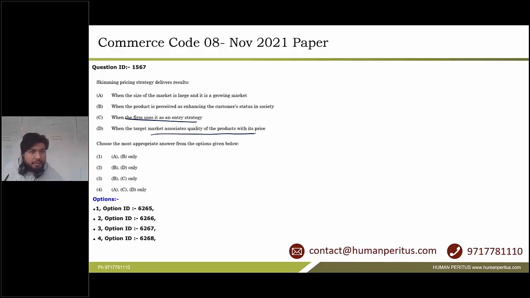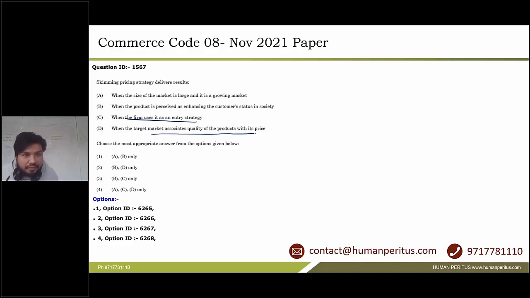So option A will not be correct, it's a general case. Option B says when the product is perceived as enhancing the customer status, it is related to the quality of the product, and hence it should be correct. Third is when the firm uses an entry strategy. Obviously, skimming strategy is an entry strategy, so this is also a generic statement. It is not correct.